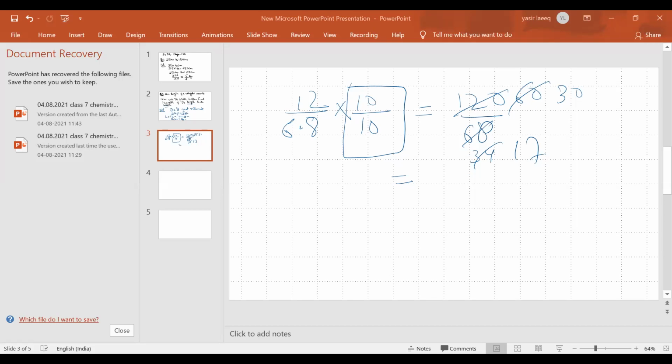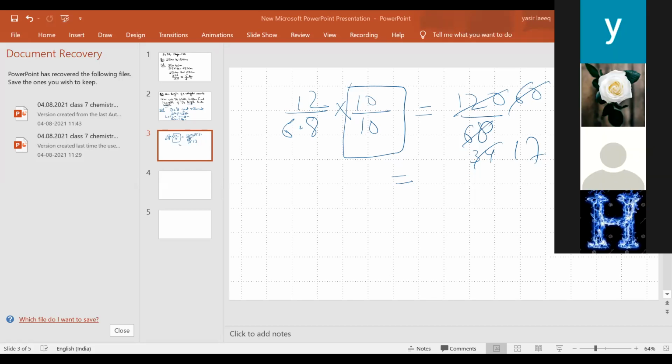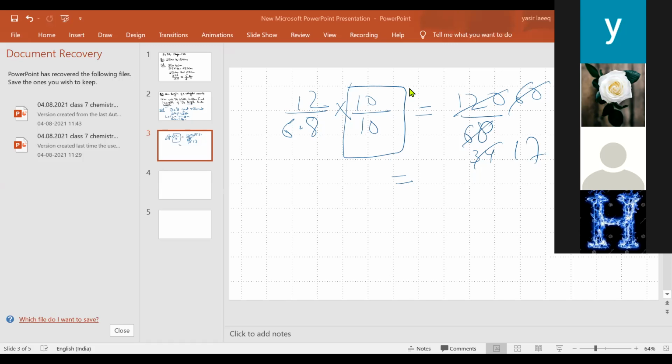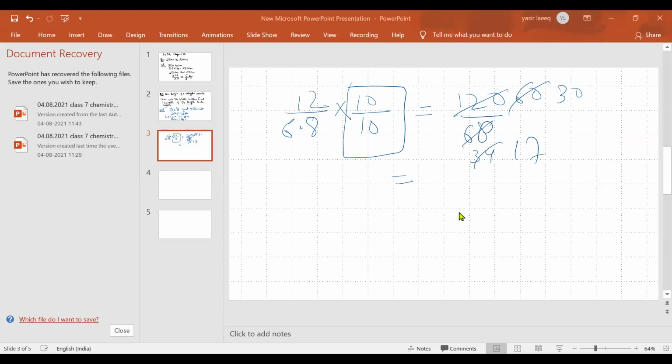Everyone send me fast so that you can do the fifth question. The fifth question is very easy. The main thing in this question is to try to understand the language. Ubada, are you listening to me? Okay, I mute you everyone. Okay, Ubada, are you listening? If you completed the fourth question, send me the fifth one. Everyone send me quickly so that you start the fifth question. You have to concentrate on the language.